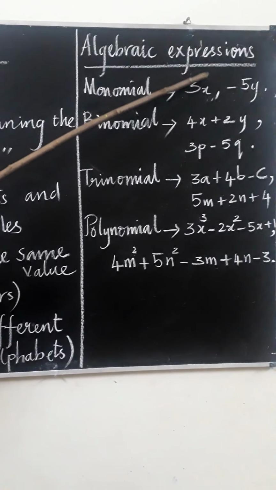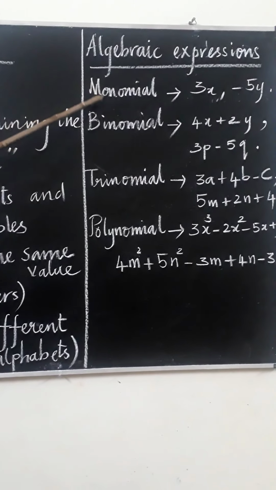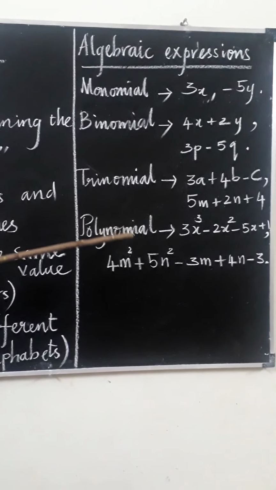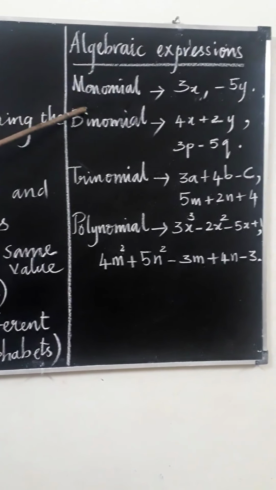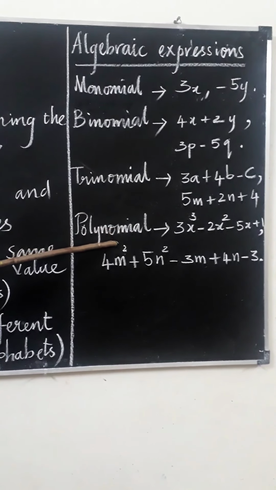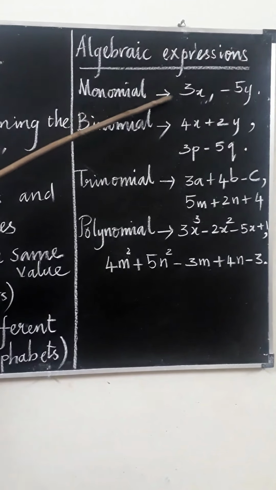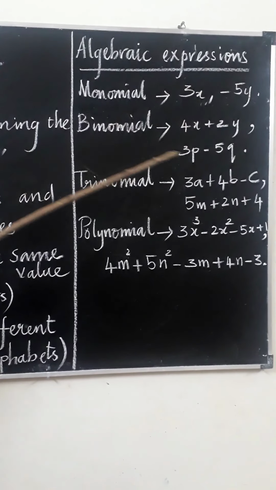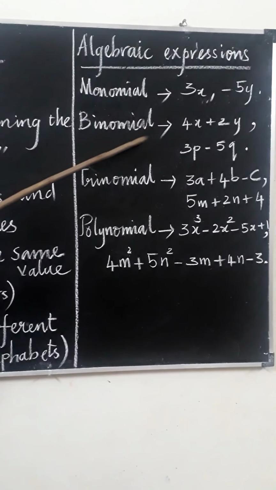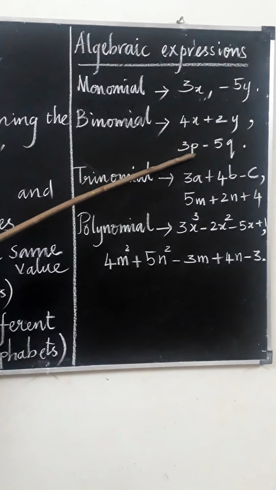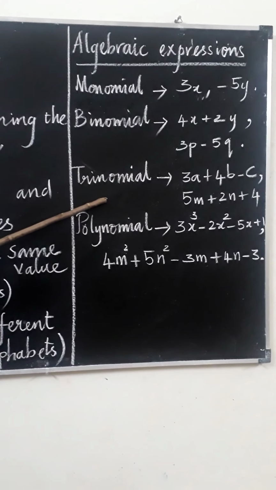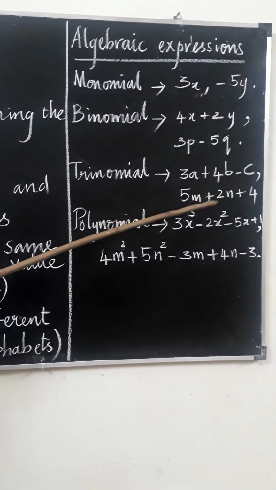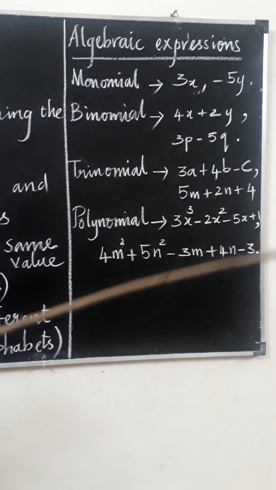Based on the number of terms in an expression, the expression may be monomial, binomial, trinomial or polynomial. Monomial has only one term. Example: 3x minus 5y. Binomial has two terms: 4x plus 2y and 3b minus 5q. Trinomial has three terms: 3a plus 4b minus c, or 5m plus 2m plus 4, etc.